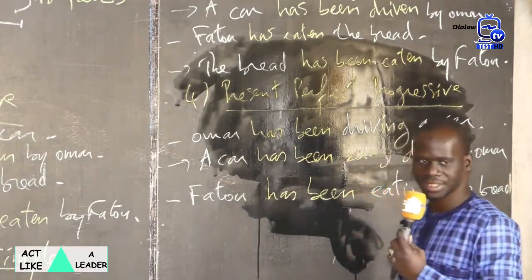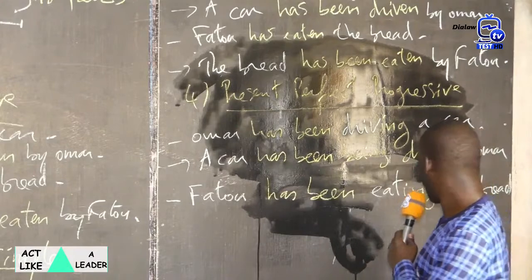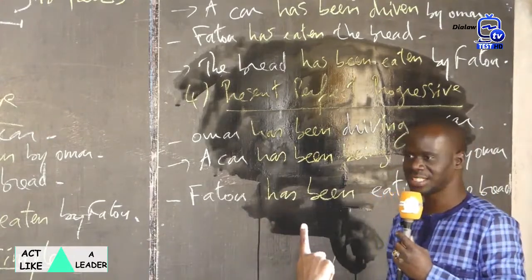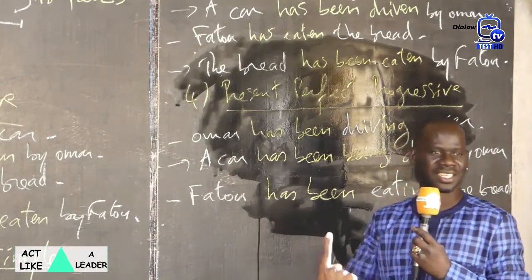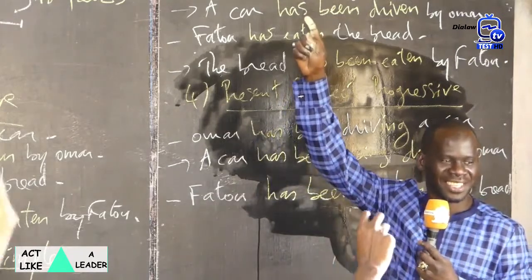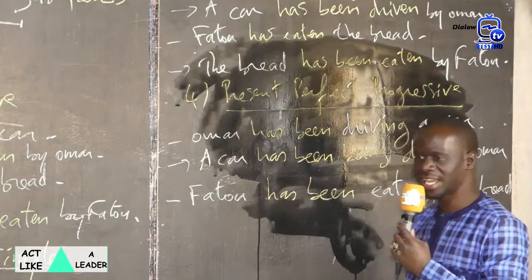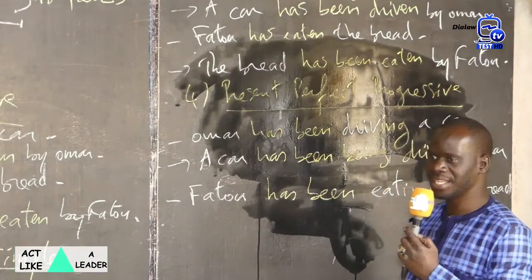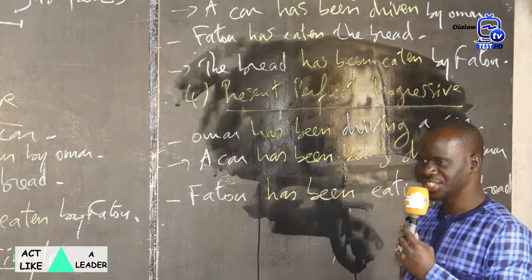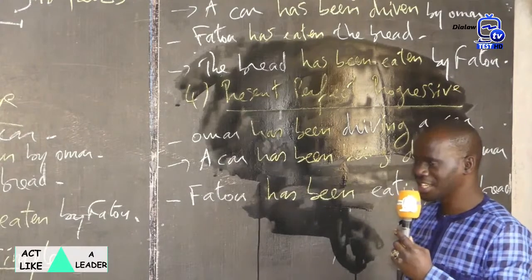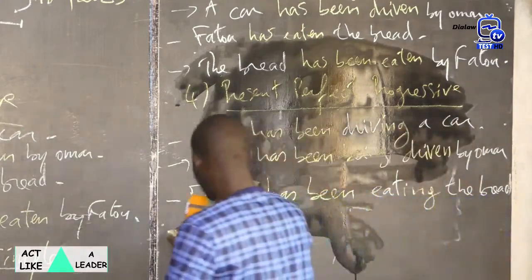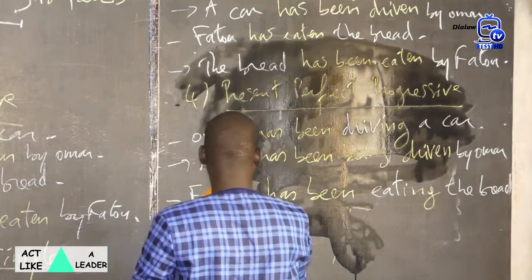Sentence number 2. Fatu has been eating the bread. Yes, Memuna. The bread has been being eaten. Very good.